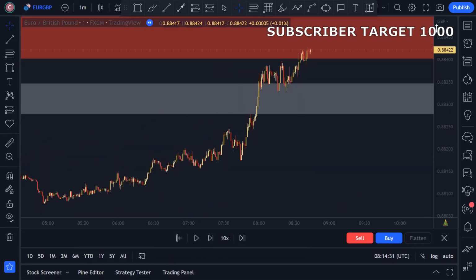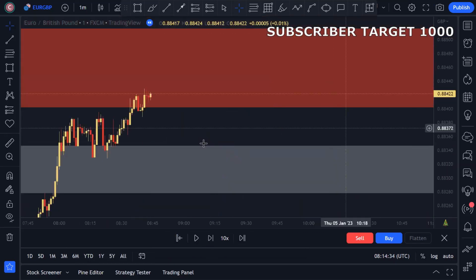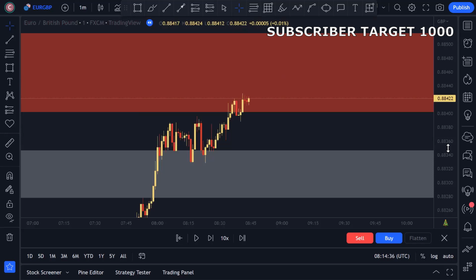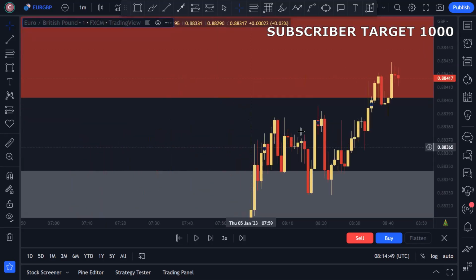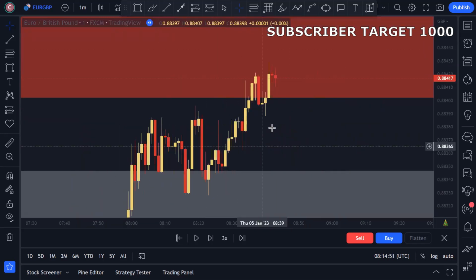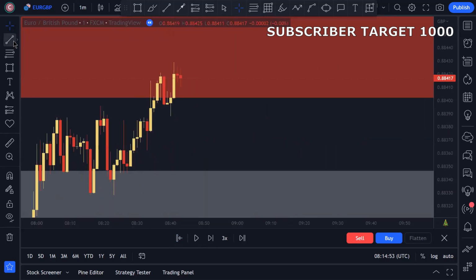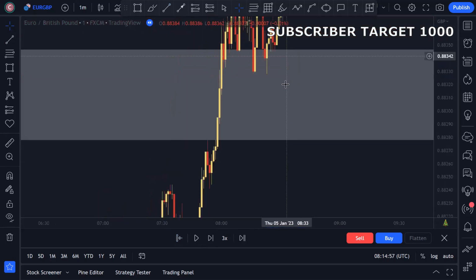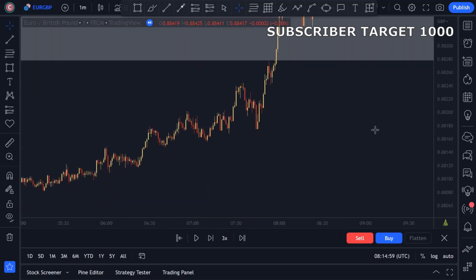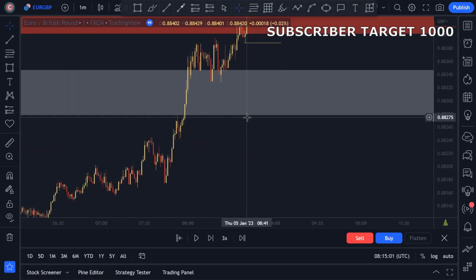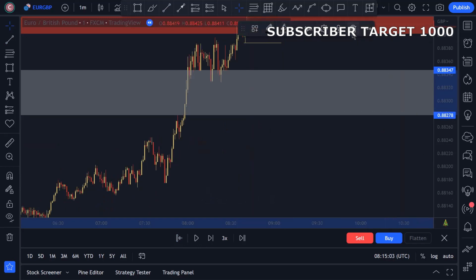Okay, and we wait for the change of character, and after the change of character, you can see the market creates this recent swing, and we mark this as a change of character. And after the change of character, I remove this imbalance over here and we mark the